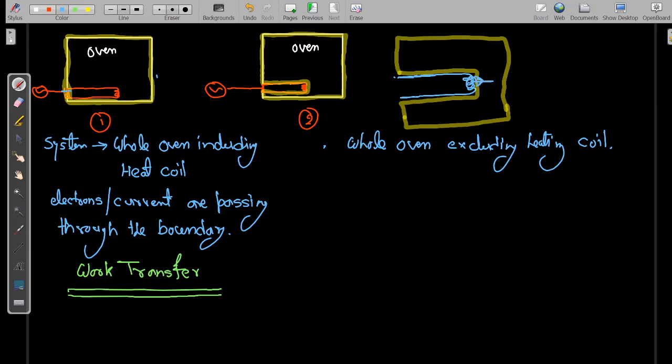So we can say that heat is crossing the boundary, and if heat is crossing the boundary, then the transfer taking place is heat transfer.